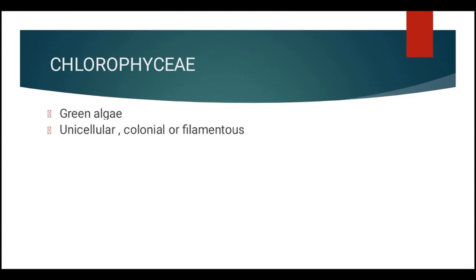They are unicellular, colonial or filamentous, and they are usually grass green due to the dominance of pigments like chlorophyll A and chlorophyll B. So we can understand that there are different types of chlorophyll like chlorophyll A, B, C and D. Chlorophyceae consist of chlorophyll A and B, which are located in structures called chloroplasts. These chloroplasts may be discoid, plate-like, reticulate, cup-shaped, spiral or ribbon-shaped in different species. Like we know Spirogyra has a ribbon-shaped chloroplast.